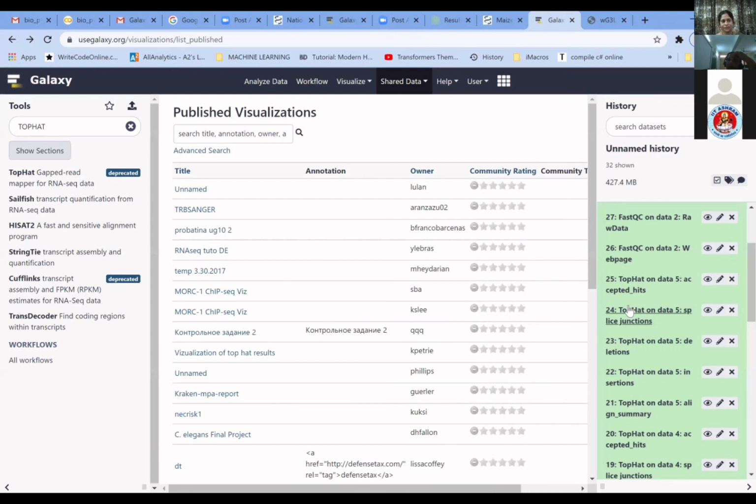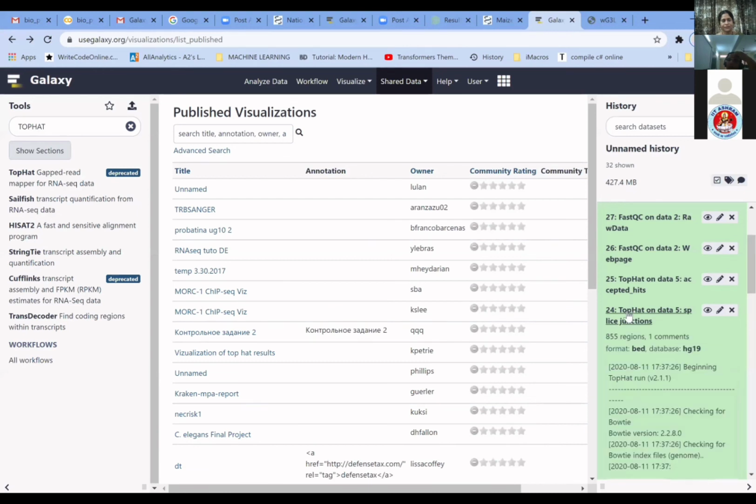I'll just show you one example here, one output: TopHat for the splice junctions. So you go to view data.